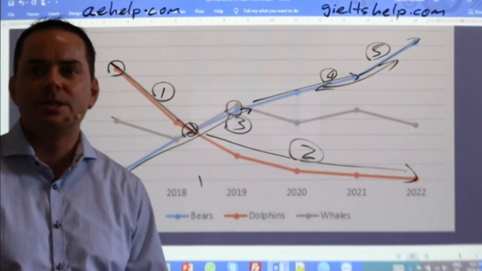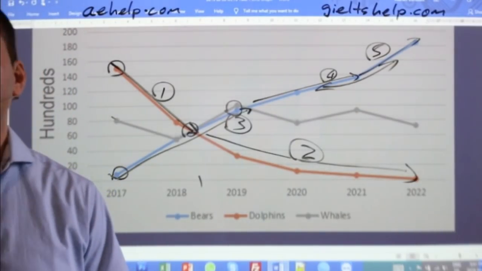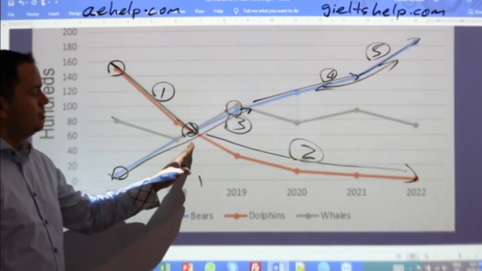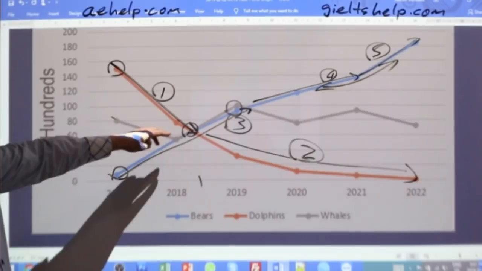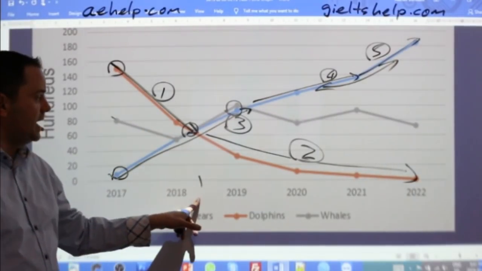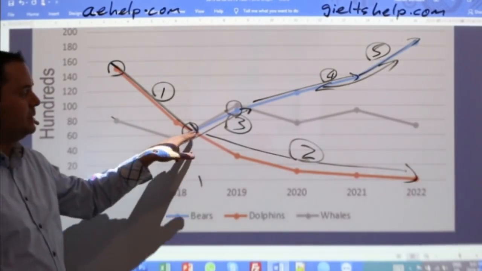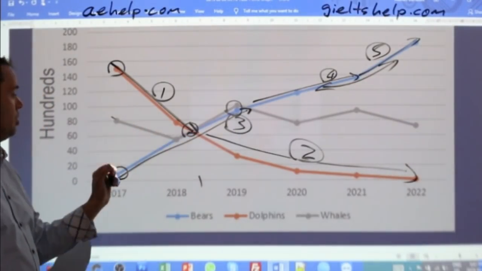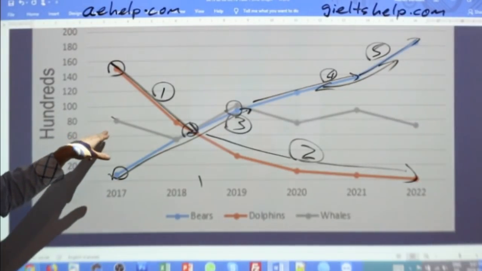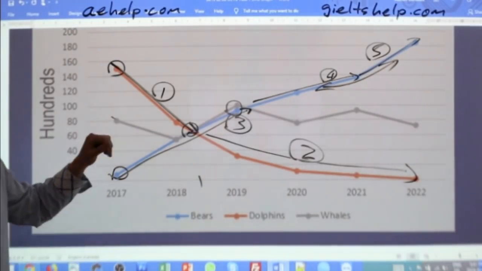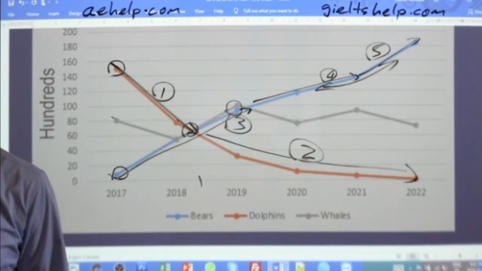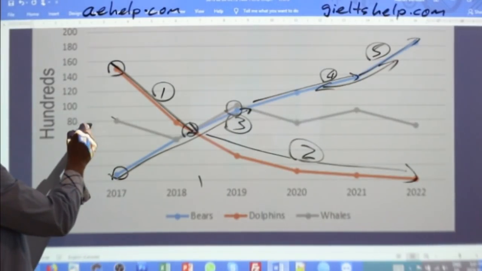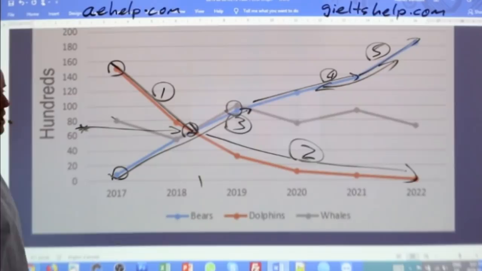Lamvika says, can we say all 3 points intersect or all 3 animals intersect? Yeah, but we want to use human language. So we can say that the lines intersect around mid 2018, but then we also want to say the population, where their populations will be roughly equal at around 7,000, right? So that's how we'll do that one. Don't just say the lines intersect, but actually record the data, right? So record what that point actually is.